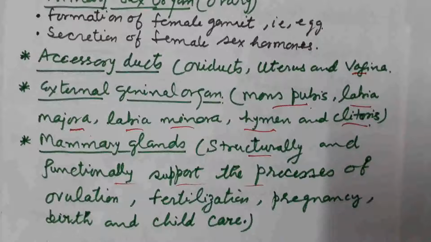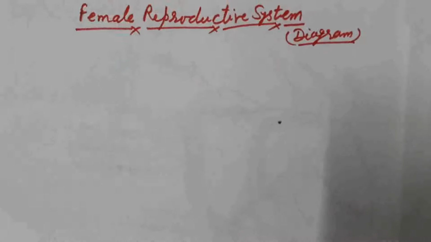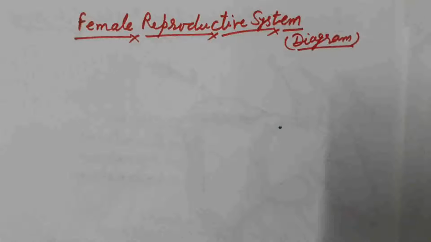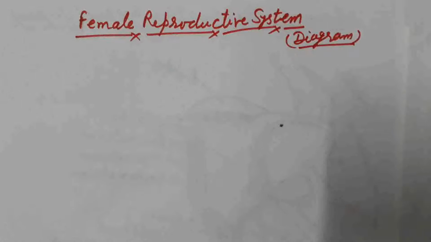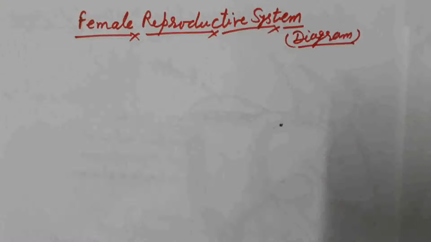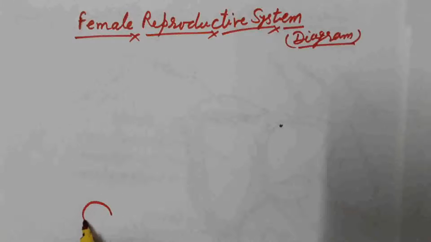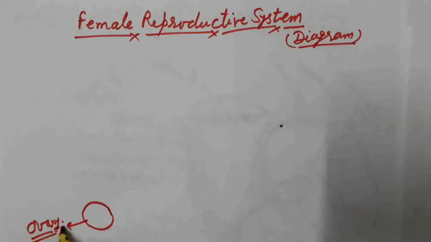Now I am going to draw the structure of the female reproductive system for clear understanding. Where is the female reproductive system present in the human female? It is present in the lower abdominal cavity, that is the pelvis region. In the pelvis region, there is an oval-shaped ovary. The ovary is lined by an epithelial layer.